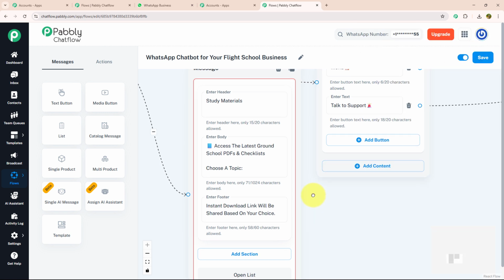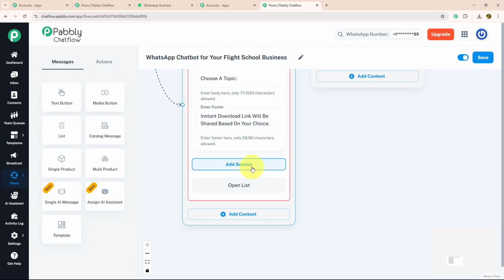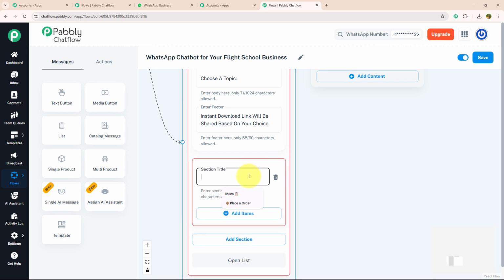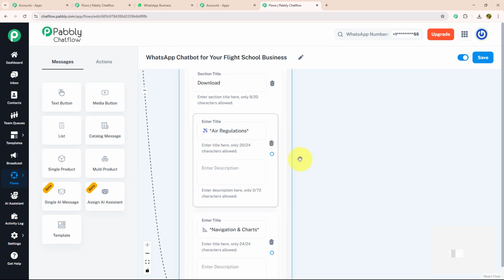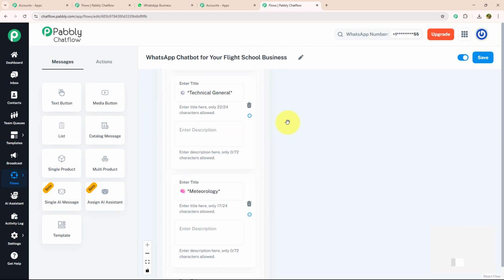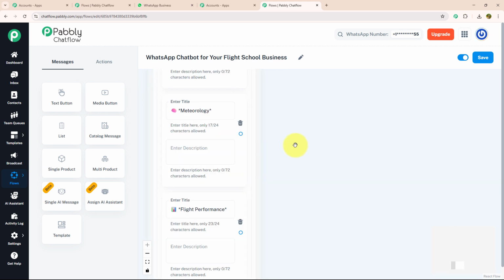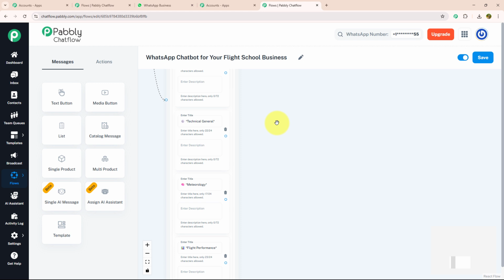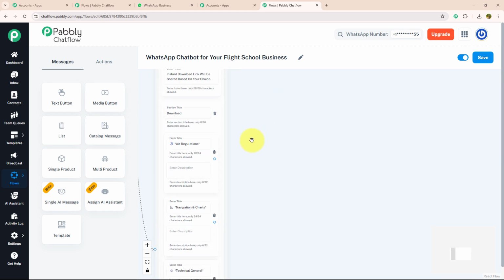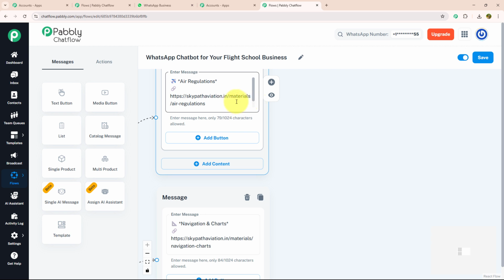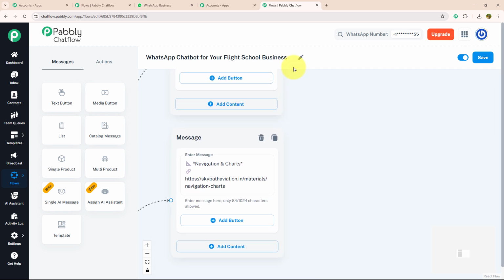Now I'm going to provide a section. For that, I'm going to click on add section and enter my section title as download, and I'm going to add my items like air regulation, navigation and chart, technical general, meteorology, flight performance. Now for each item, I'm going to provide a separate link as their study material. For that, I'm going to drag and drop, select the text button and enter my message like this, where I have provided a separate link for each study material.